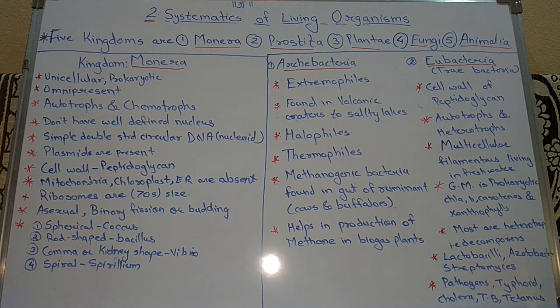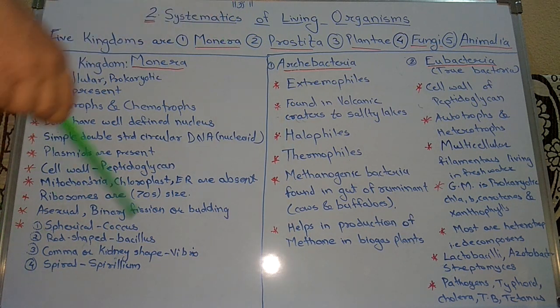Then on the basis of evolution, these bacteria are classified into 2 groups, that is the Archaebacteria and Eubacteria. First is the Archaebacteria, then second is the Eubacteria. Now we have to see the characters of the Archaebacteria.